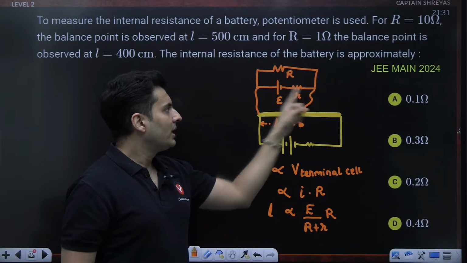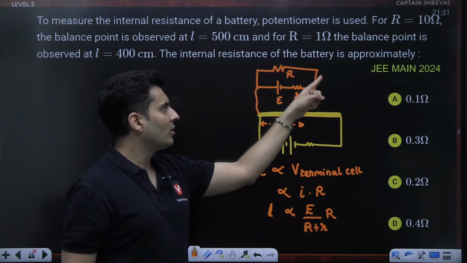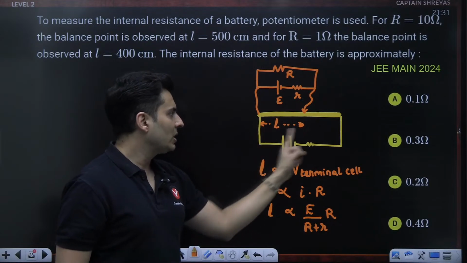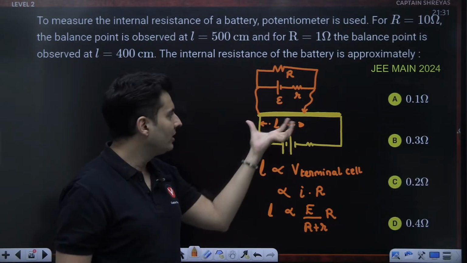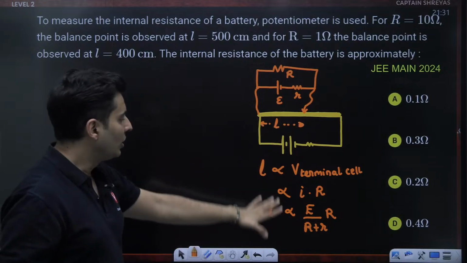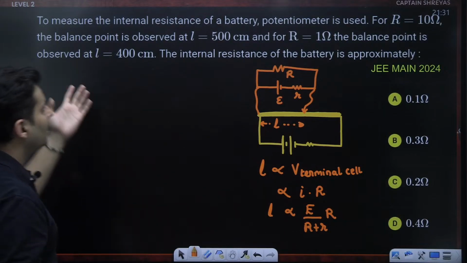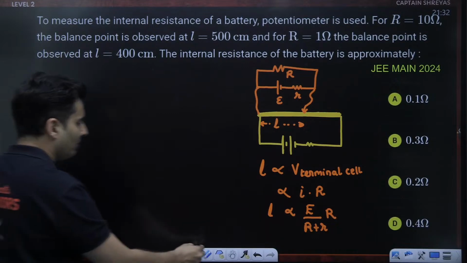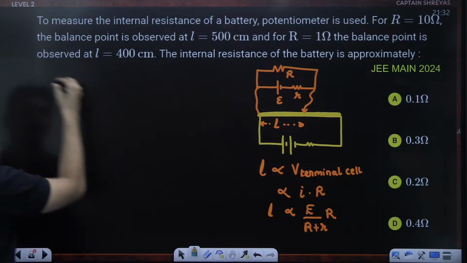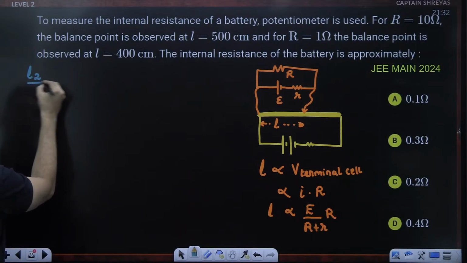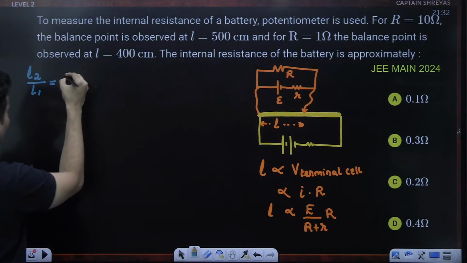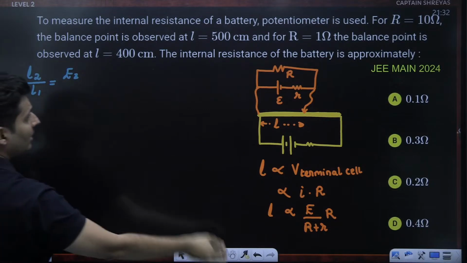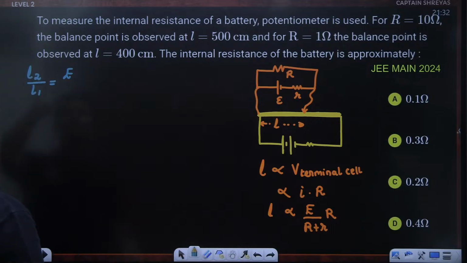The terminal voltage across the cell is also the voltage across the resistor, and also the voltage across these 2 points on the wire, which is proportional to the length of that balancing point. Once you get this, you can see there are two lengths and two different resistances. It's just a matter of taking the ratio. So L2 by L1 will be E2, or rather EMF is the same, the battery is the same.